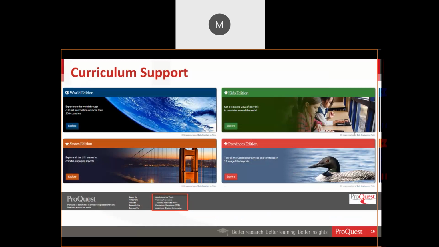Performance standard correlations and activities are also a key component of CultureGrams. And at any point when you're in CultureGrams, you can use the link at the footer of the page, and it's got the red box around it on your screen, and that will give you access to the complete list of curriculum standards that can be met or developed by using CultureGrams. There's a fair number of them. It includes AASL, it includes Common Core Anchor standards for reading, and more.